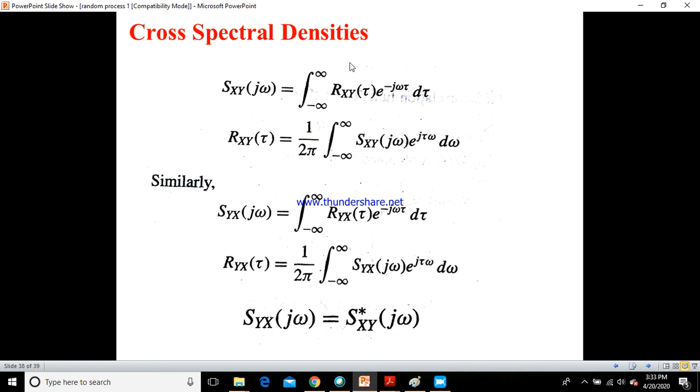If I want the cross correlation function back, I will take the inverse Fourier transform of this Sxy of j omega. Similarly, if I go with Syx of j omega instead of Sxy of j omega, then it is nothing but the Fourier transform of Ryx of tau. If I want Ryx of tau, I will go with the inverse Fourier transform. Syx of j omega equals the complex conjugate of Sxy of j omega. Again, Syx of j omega would be equal to the complex conjugate of Sxy of j omega. The star says it is the complex conjugate.